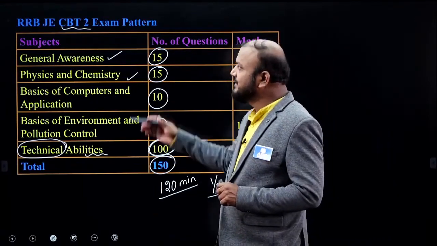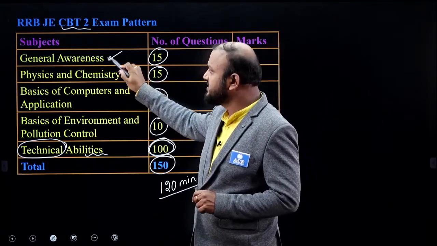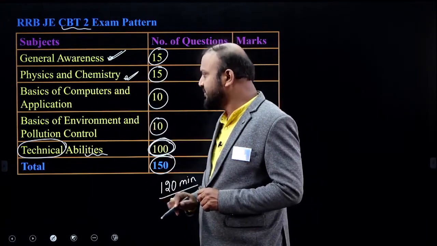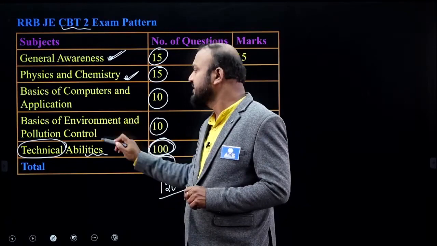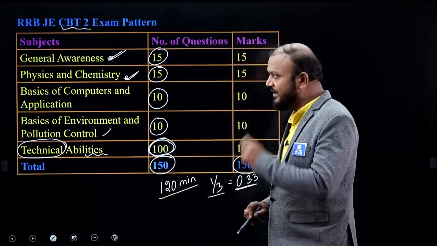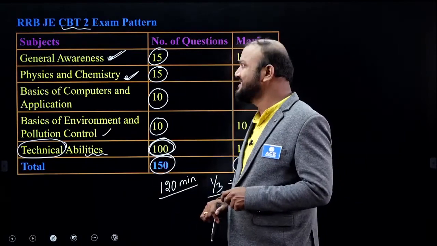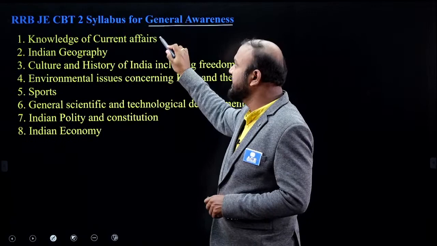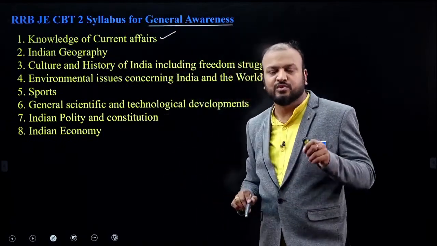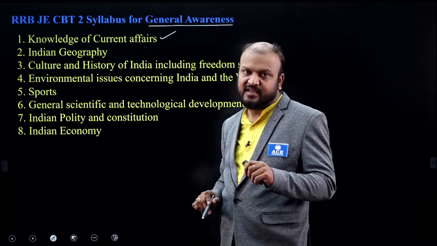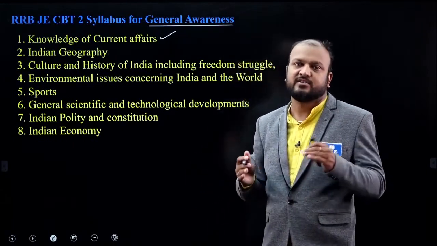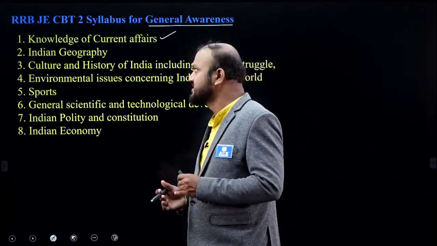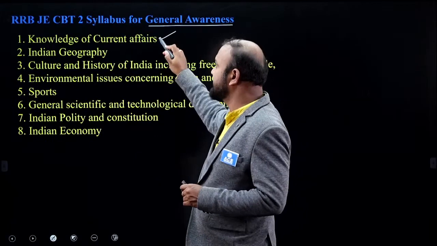Now look at this RRB JE CBT 2. Again we have general awareness, physics and chemistry, basics of computers and applications, basics of environment and pollution control, and technical abilities. When we go into more detail of this syllabus, general awareness requires a knowledge of current affairs, meaning you need to go through the newspaper daily. You need to know at least the past 2 or 3 years of current affairs. Questions are possible on the past 3 years or even 4-5 years, most of the time.